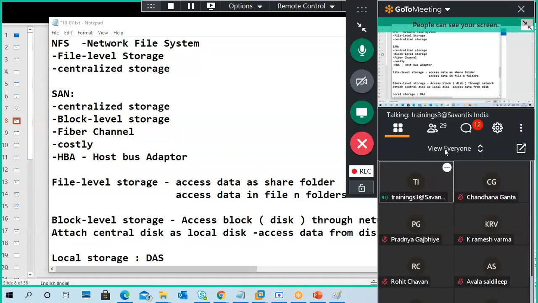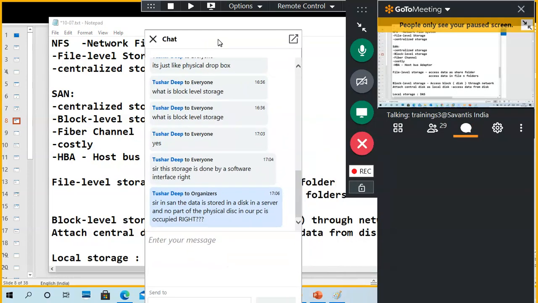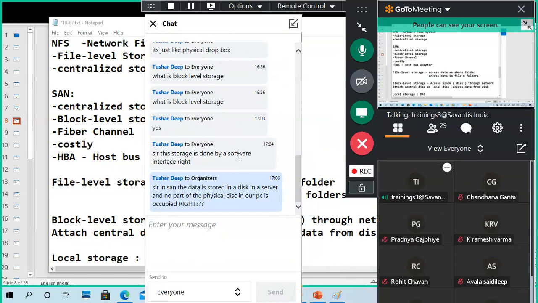So I got two or more questions. The storage is done by a software interface, right? SAN software, SAN is a kind of application. Are there different types of applications? Using that, we can manage our LUNs and assign LUNs. But the total architecture is a hardware architecture, like host bus controllers, switches, and storage devices, all hardware only. But managing it using software means an application.